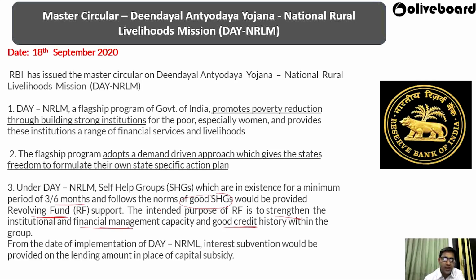within the group. So here there will be a revolving fund that will be provided to any self-help group which has very good financial management and a good credit history. From the date of implementation of the NRLM, interest subvention would be provided on the lending amount in place of the capital subsidy. So here, instead of providing capital subsidy, interest subvention would be provided on the lending amount.